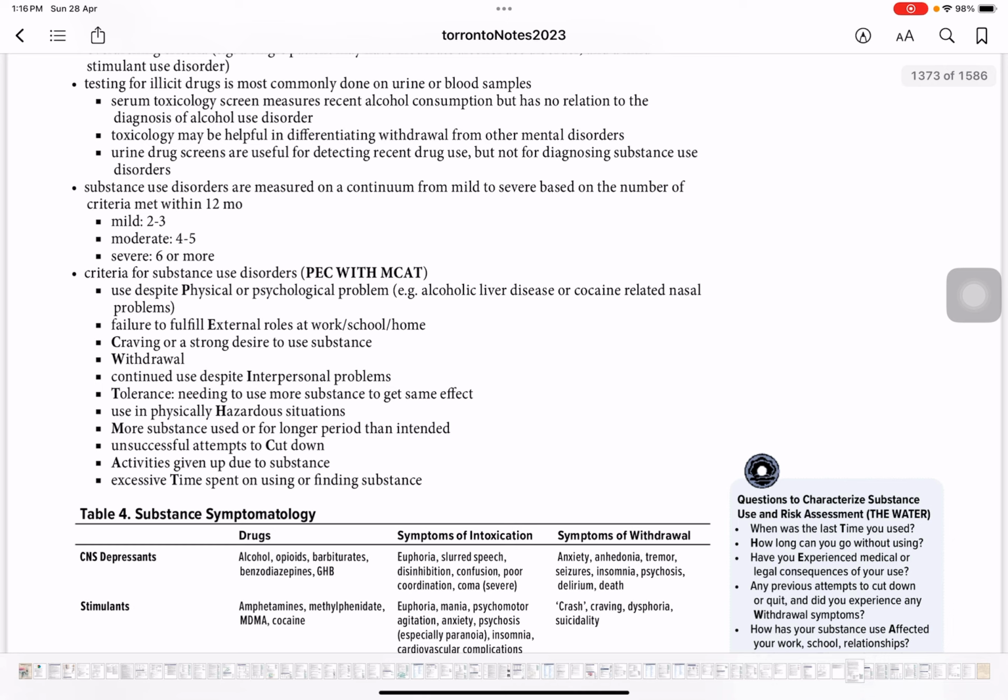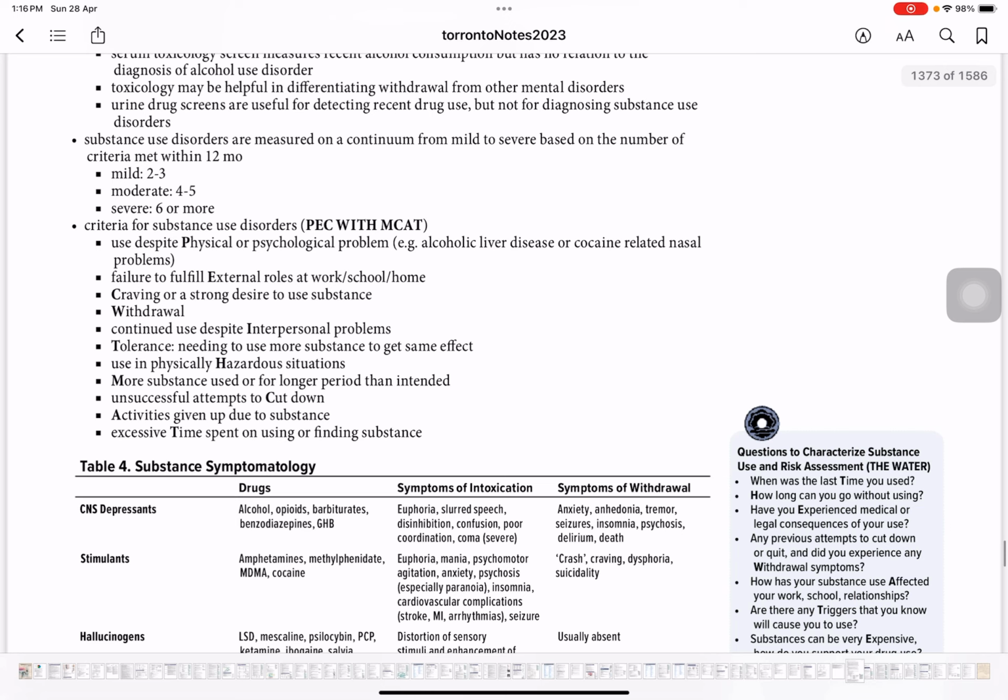Now W for withdrawal. Withdrawal means that if they do not get the drug, they'll have some physical symptoms. They'll become agitated, they'll have behavioral issues because of not getting the drug. Continuous use despite interpersonal problems, they'll have the insight of those problems, but still they would not be able to stop the use. So that is interpersonal problems. Tolerance, needing to use more substance to get the same effect.